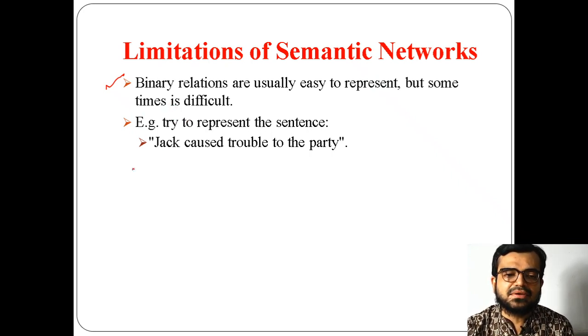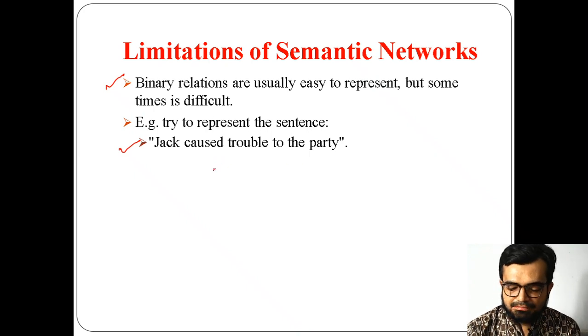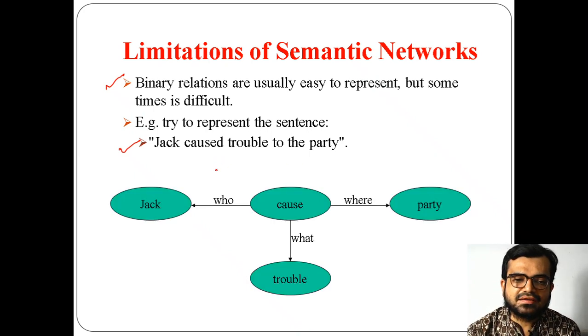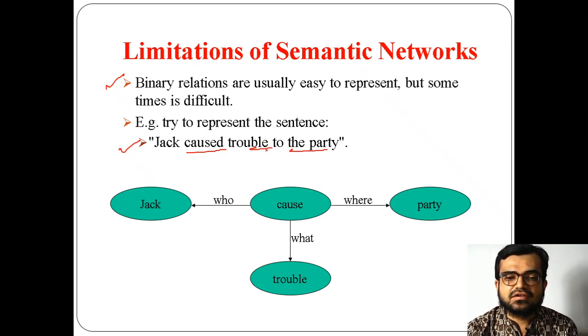Let me give you an example. Jack is one person, and party is something to be connected. But the complexity rises here with: Jack caused trouble to the party. Even though it becomes a binary format, the things are not simple here.